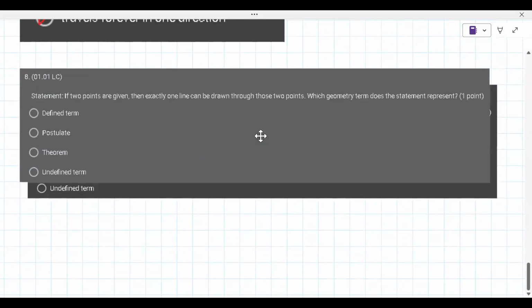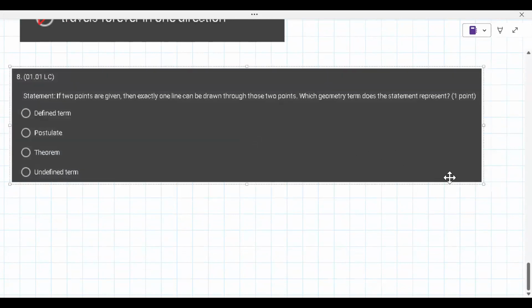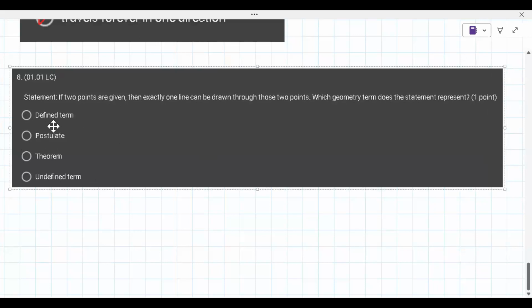All right, so let's look at number 8. And if you need some time to do that, we can pause here. You can do that, or you can try to while we're looking at it. All right. So if 2 points are given, then exactly one line can be drawn through those 2 points. So they're basically saying, here are 2 points. Here's point 1. Here's point 2. It should say unique points, but it says there's exactly one line that can be drawn through it, and that's true. So the question is whether that's a defined term, postulate, or a theorem.